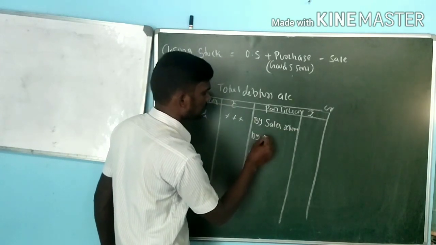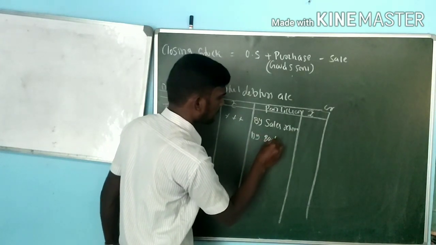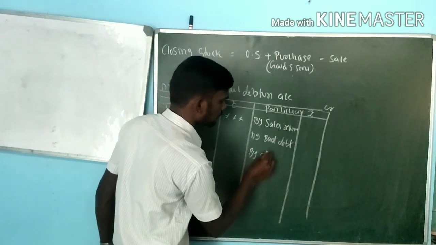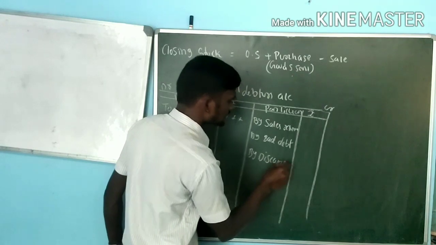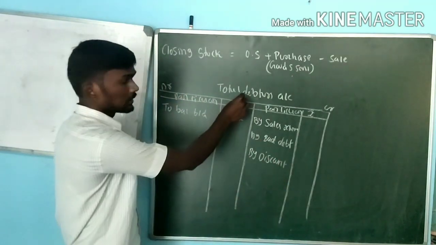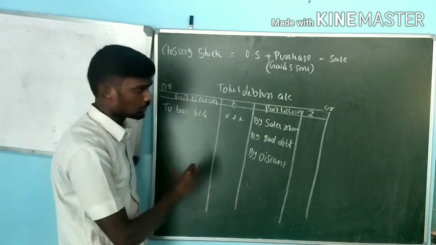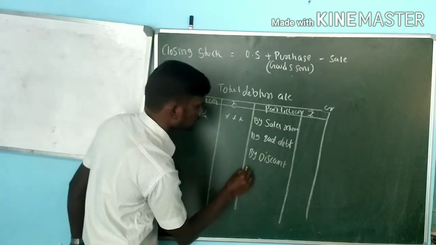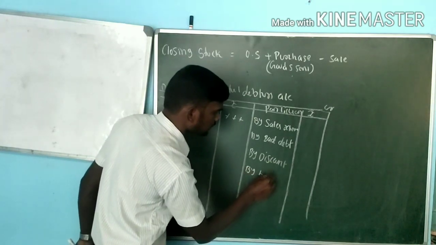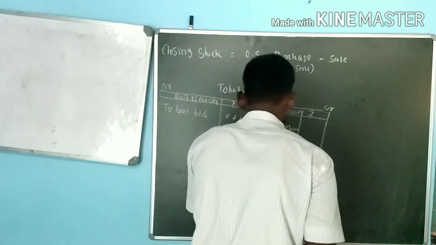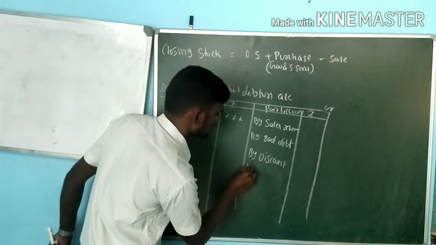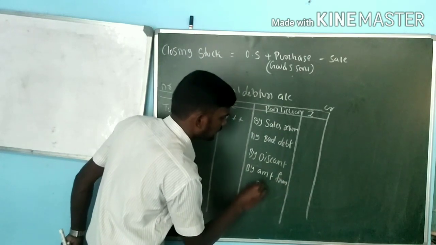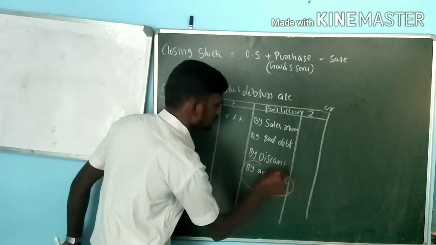Then any bad debts, any discount allowed. These are all the information you have to give to the debtors, not to creditors and others. Any sales returns, bad debts, any discount allowed. Then the difference amount we should take as one more, that is the amount received from debtors. This is important.